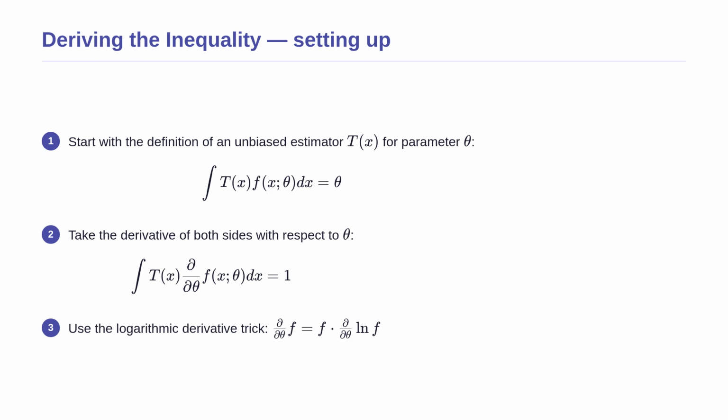The right side simply becomes 1. On the left side, the derivative passes inside the integral. We then apply a clever calculus trick, replacing the derivative of the function with the function itself multiplied by the derivative of its natural logarithm. This sets up our next crucial step.